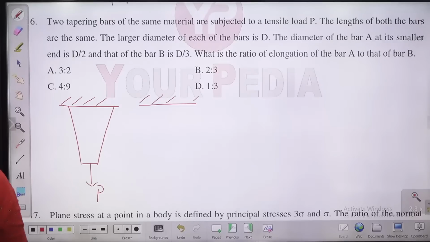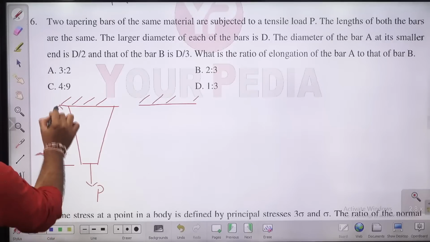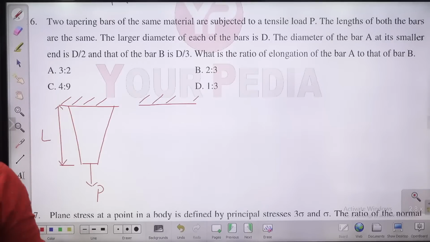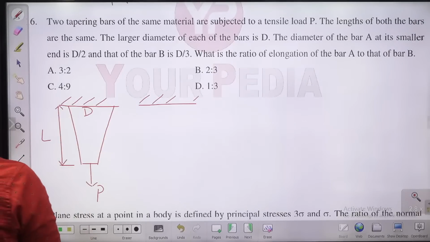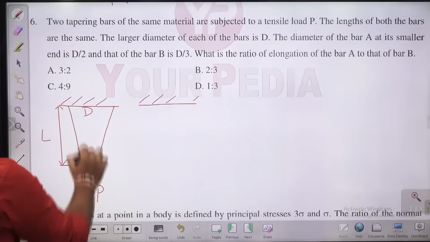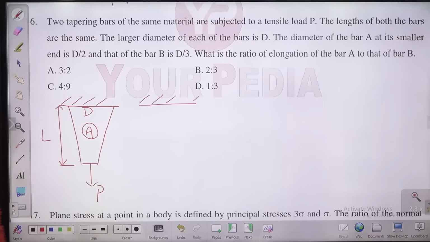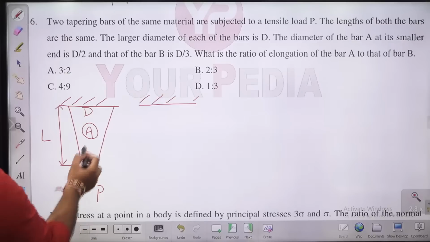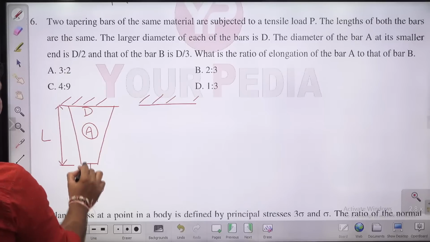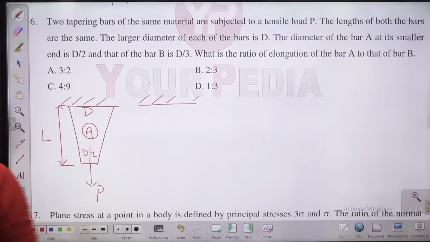The length of both the bars are same. दोनों का length क्या है? Same है बच्चों. Both are having same length. The diameter of the larger part of the bar is D. Larger part का diameter क्या है? D. Suppose this is bar A. The diameter of bar A at the smaller end is D by 2.